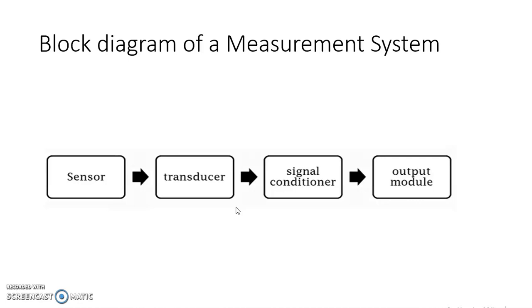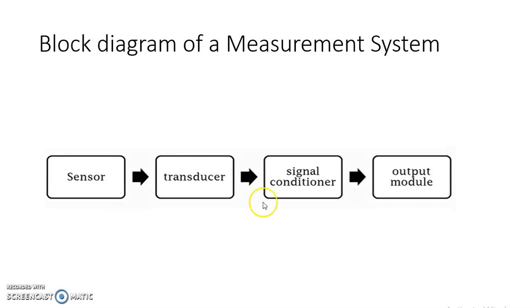We know that an electrical signal can be transmitted over a long distance, and can be stored for future use. Then that electrical signal can be amplified, so it can be measured accurately. So we can do modification in electrical signals. That is why a physical quantity should be measured in terms of an electrical quantity. For that, conversion is required, and the transducer does that conversion.